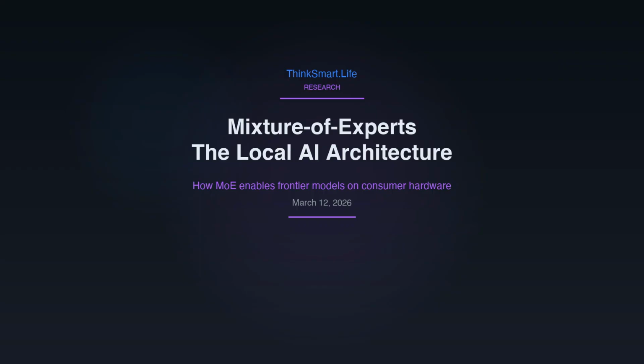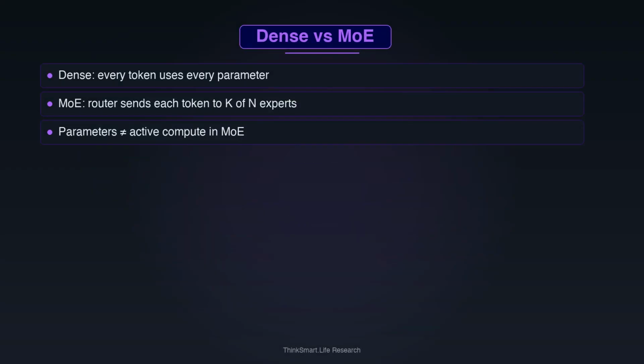Every standard transformer model, GPT, Llama, Mistral, uses what engineers call a dense architecture. Every input token passes through every single parameter in every layer, every single time. If a model has 70 billion parameters, processing one token costs proportional to 70 billion in compute. More parameters means better quality, but also proportionally more memory bandwidth consumption, slower generation, and more VRAM required. For local deployment on consumer hardware, this ceiling became painful fast.